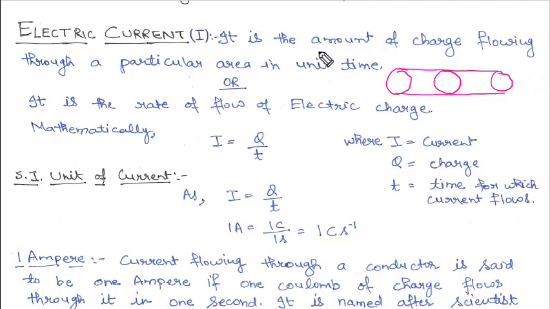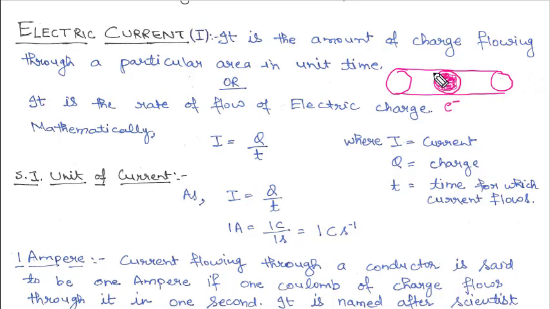So they are saying it is the amount of charge flowing through a particular area in unit time. That means how much charge is flowing through this area. In wires, charge is constituted by the electrons. That means how many electrons are passing through this area in unit time. You can take the unit time as 1 second. So how many electrons are passing through this area per unit time, or how much charge is passing through this particular area in 1 second or unit time.